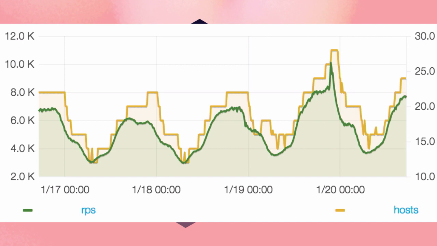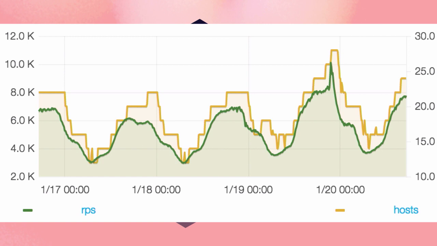This is a picture of requests per second for a self-scaling Amazon Web Service node. You'll see it's monitoring requests per second as this green line, scaled at about 2,000 per line, and hosts over here, scaled on the right side at about 12 per line.